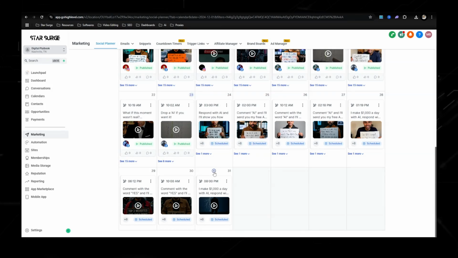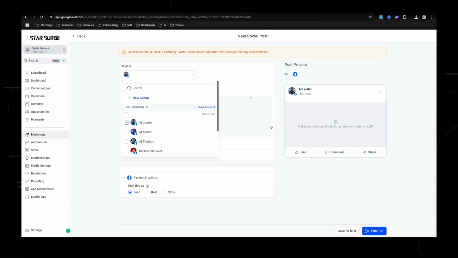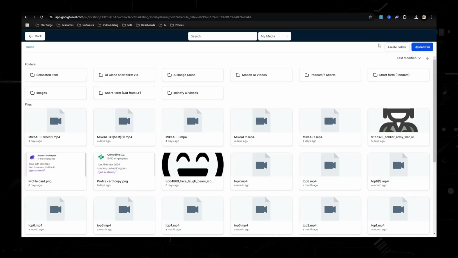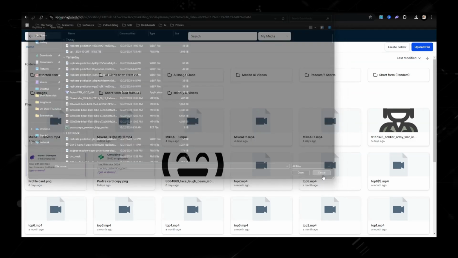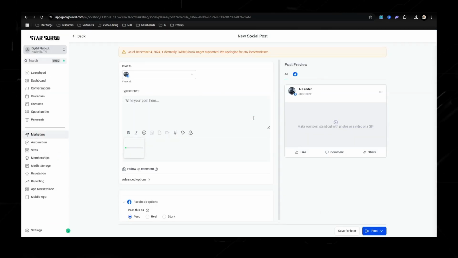What you would do is just click on the plus sign right here. It's going to take you to the posting screen where you can just select whichever post you want, type whatever content. Now, if you're having trouble coming up with content or description ideas, go to ChatGPT. ChatGPT is going to be your best friend. But to upload the video, you're just going to hit this little camcorder right here, and then you're going to hit upload file, and it's going to take you to your computer where you have things downloaded. I'm just going to download a random video.